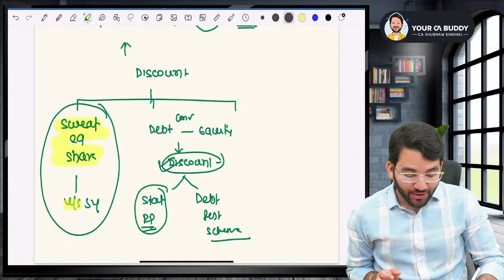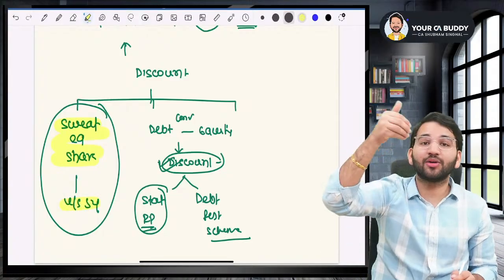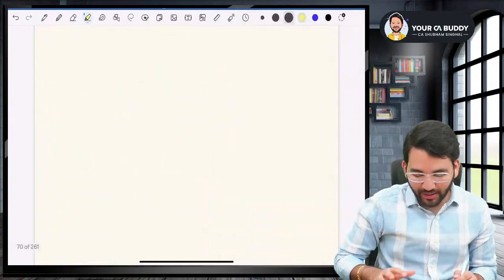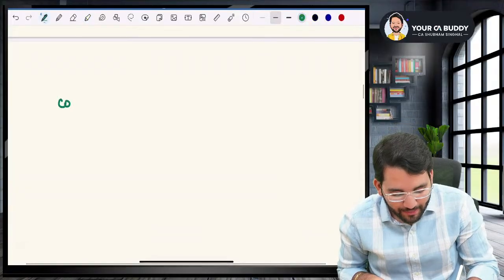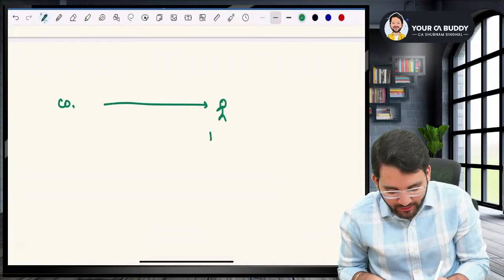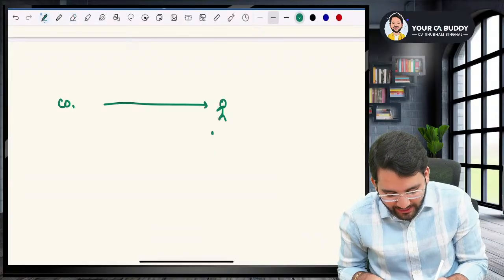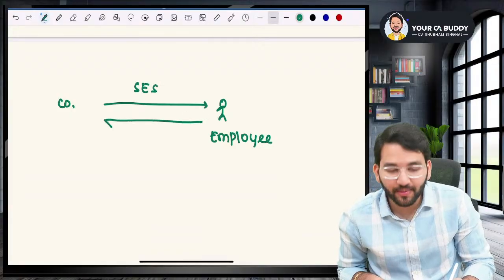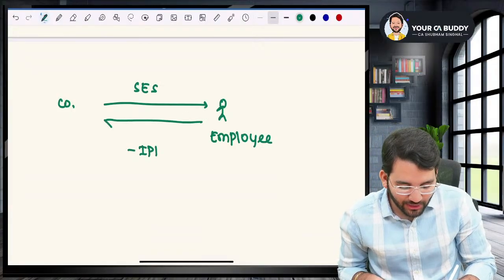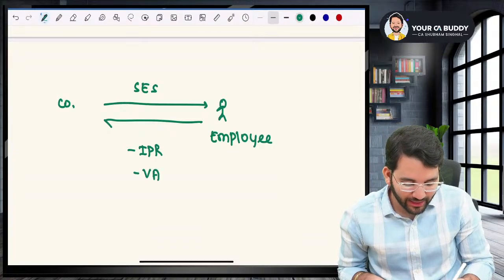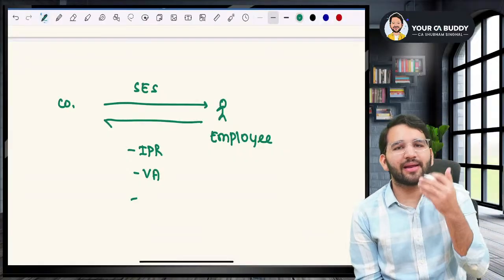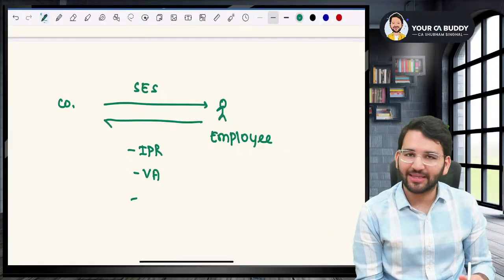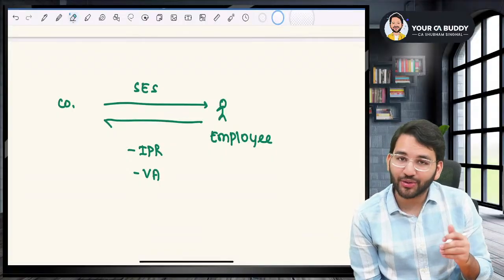Now, sir, let's move to section number 54, which talks about sweat equity shares. Listen to me very carefully. Sir, what is a sweat equity share? Pay your attention here. I'll give you a brief, then I'll make you read from the notes. Basically, a company issues sweat equity shares to any of its directors or employees. Sweat equity shares are issued to the employees in return for what? In return for getting some intellectual property rights, value additions, or other intangible properties. Because of that, you are issuing sweat equity shares.